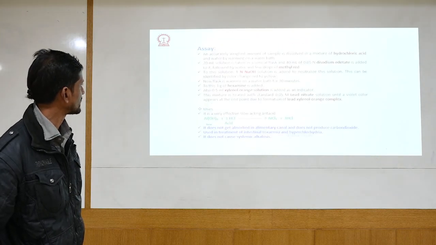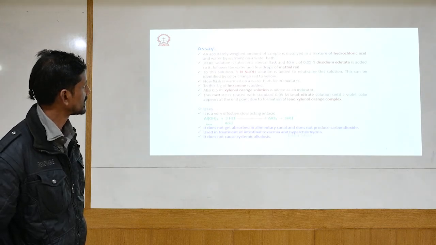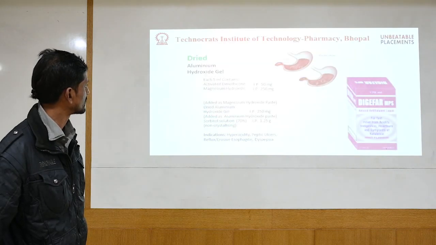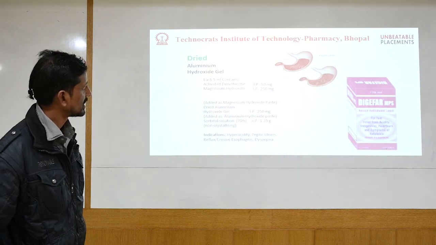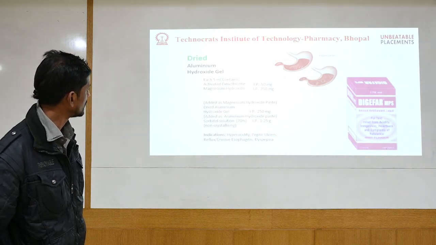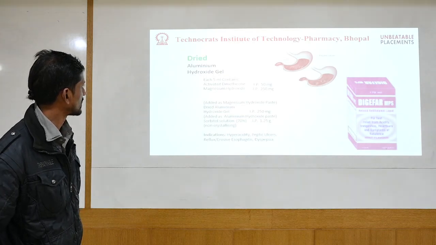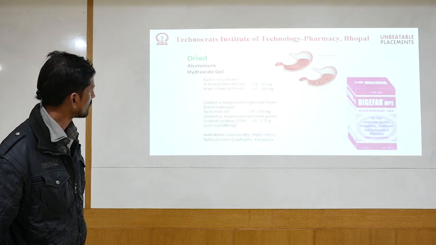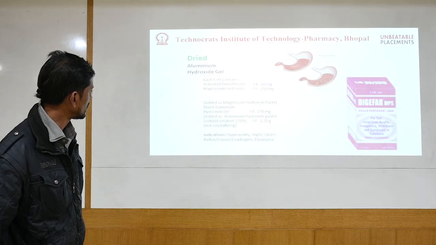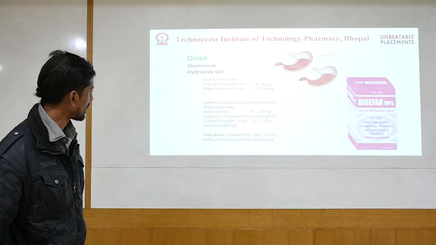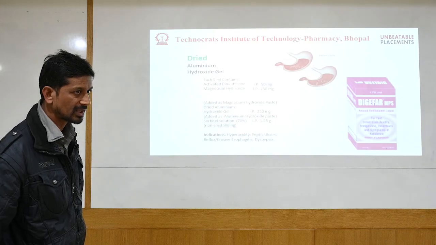Next we have the assay. We have this particular titration method where we are going to detect the exact amount of purity of the drugs. Next we have the marketed preparations, Digene. Again, there are various specifications as per the ingredients which are written here. This is 50 milligrams as per the Indian Pharmacopoeia, and other details and indications are given here. Only in the cases of hyperacidity, peptic ulcer, reflux, erosion, dyspepsia and other diseases.